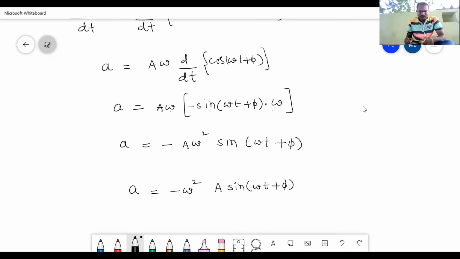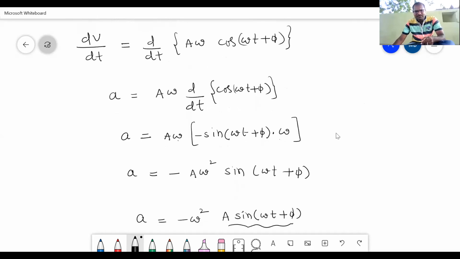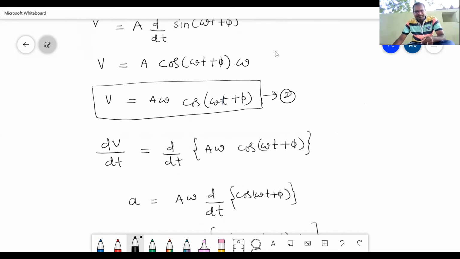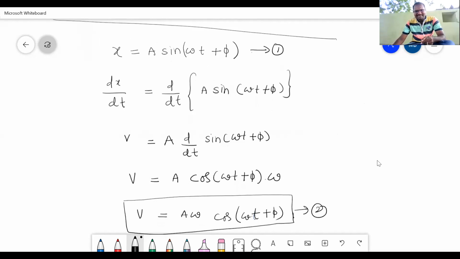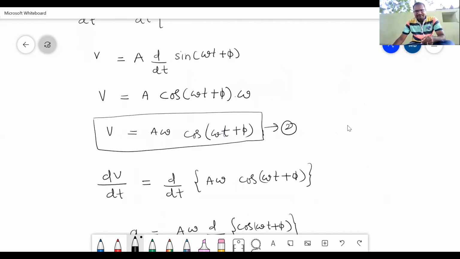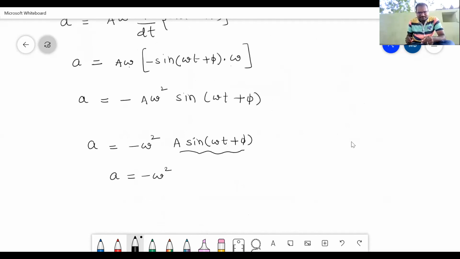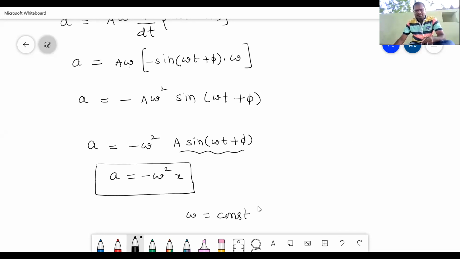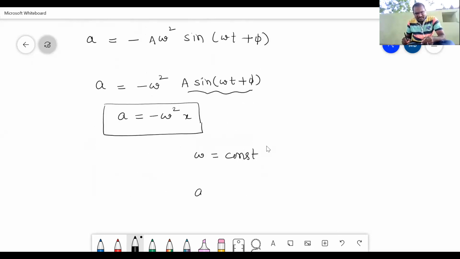Now this we can still write as minus omega square into a sine omega t plus phi. What have we considered this one as? See, in equation number 1, we have considered it as x. So I'll write x. From this, as omega is constant, angular frequency is always constant, that means we can say a is proportional to minus x. This defines simple harmonic motion.